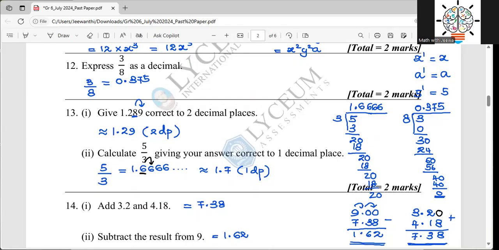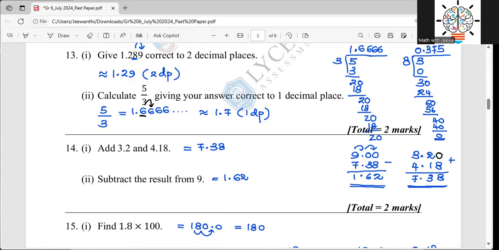So then the next one, 5/3, they have given. I divided and got the decimal value. It is 1.66666 recurring. And this answer I want to correct to one decimal place. So I underline the first decimal place. Look at the next number. If that next number is 5 or more than 5, definitely we need to add 1 to the underlined number. Therefore, that becomes 1.7, approximately equal to 1.7. And inside the bracket, I say that we get this answer 1.7 if I correct it to the first decimal place. Otherwise, it is not equal to 1.7.